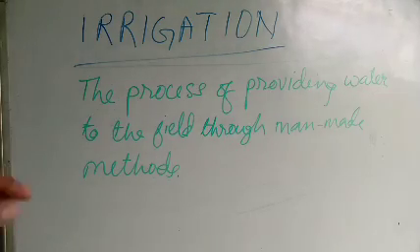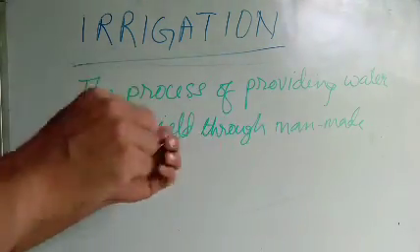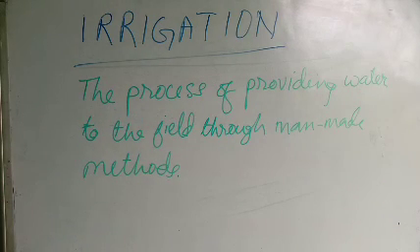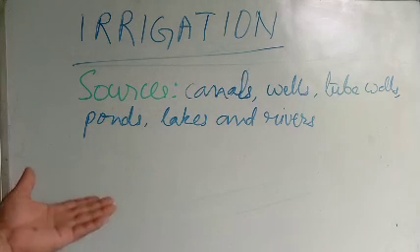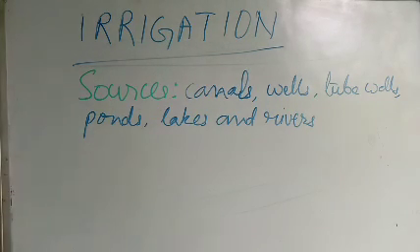Here, they make a network of pipes or different channels, and canals are also connected to dams. Tube wells, ponds, lakes, and rivers are the sources of irrigation. What are the sources of irrigation? The sources of irrigation are canals connected to dams, wells, tube wells, ponds, lakes, and rivers. Please underline this. From these sources, the water is drawn to irrigate the field.